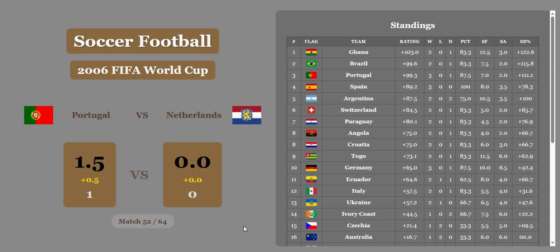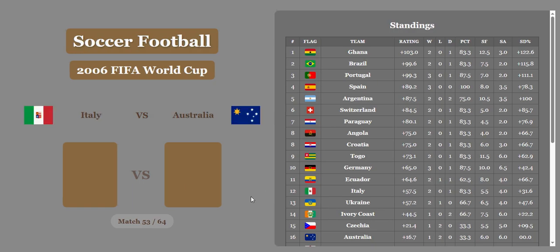Portugal also gets a half goal economic difference. They're going to be in 3rd place now, below Brazil, above Spain. We're bringing you the best rankings in the world from the worst announcer in the world.